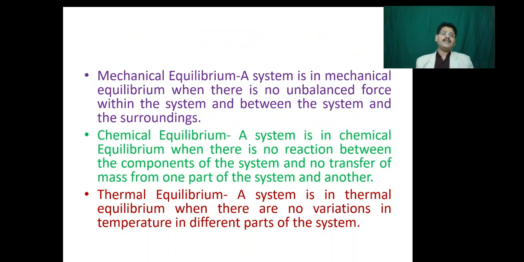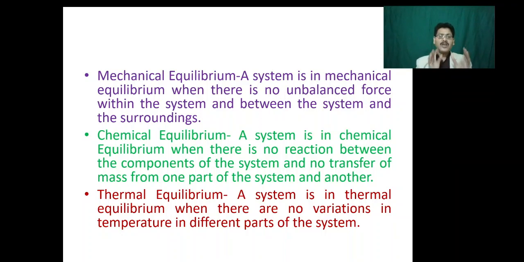A system is in mechanical equilibrium when there is no unbalanced force between parts of the system or between the system and the surroundings. Because if any unbalanced force exists, then certain spontaneous changes will take place. As a result, it will not be in mechanical equilibrium. For a system to be in chemical equilibrium, there should not be any chemical reaction between the components of the system or transfer of mass from one part of the system to another.